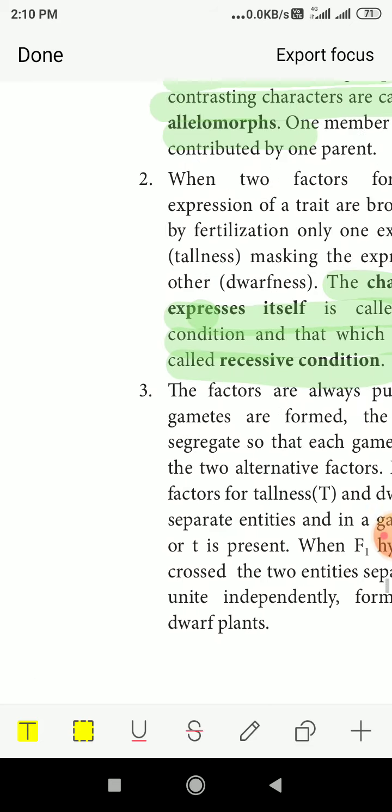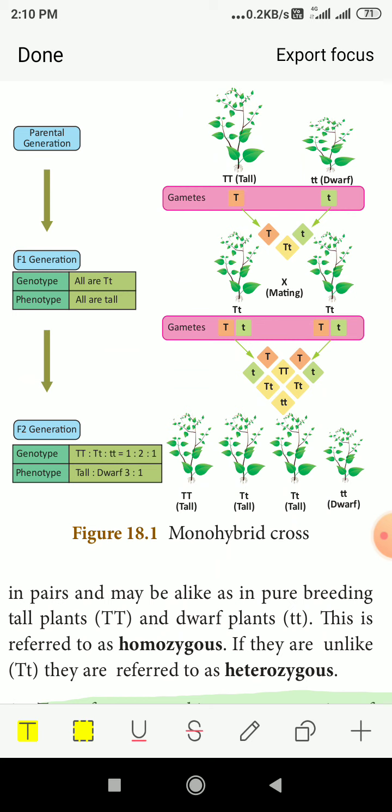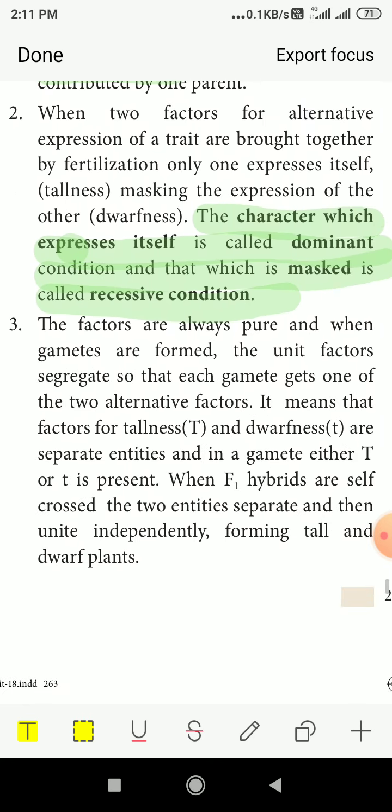This is the picture of how he did the crossing of tallness and dwarfness. You can see in the picture how he crossed the tall and the dwarf pea plants, and how the results came in the F1 generation. In the F2 generation, the genotypic ratio was 1:2:1 and the phenotypic ratio was 3:1. This is how Mendel did his experiment.